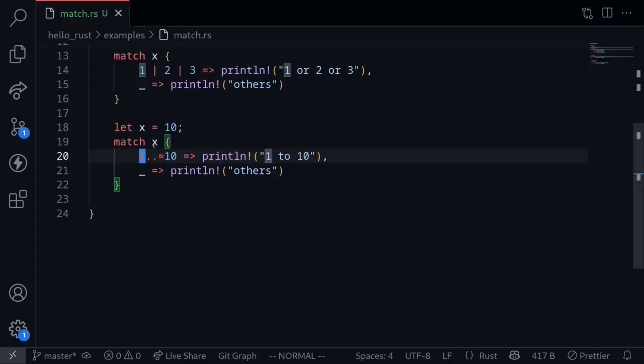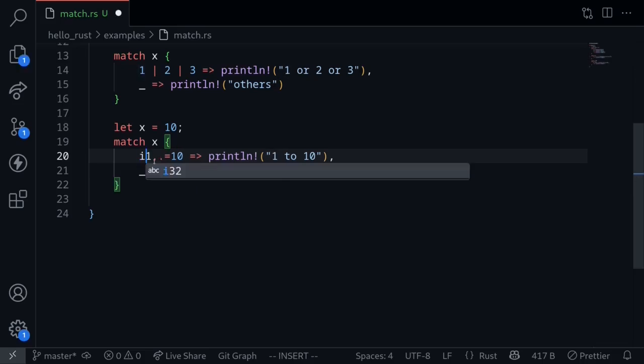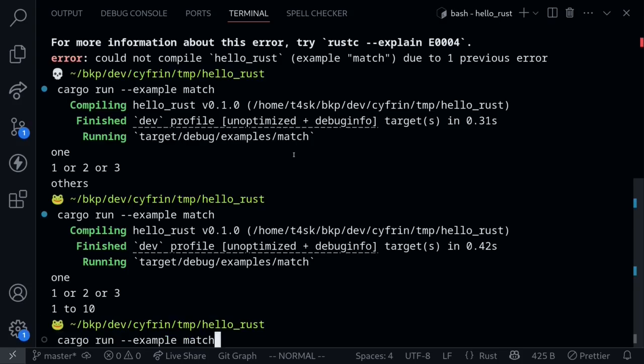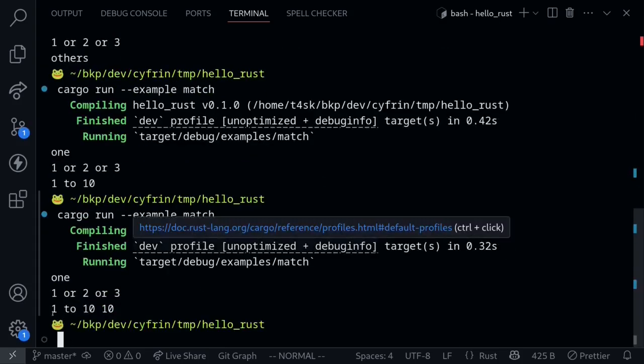What if we wanted to know the value that was matched? For example, here it's saying if x is between 1 to 10, then execute this code. But what is the actual number that was matched? In this case, we can do the at syntax. This is the name of the variable that we will assign it to, and then say at. If x matches one of the values from 1 up to 10, then assign that value to the variable i. Let's print this out. Put an i over here. Execute the code again, and this time we get it matched from 1 to 10, and the actual number was 10.